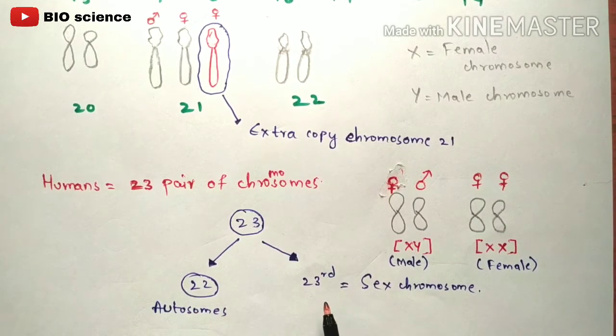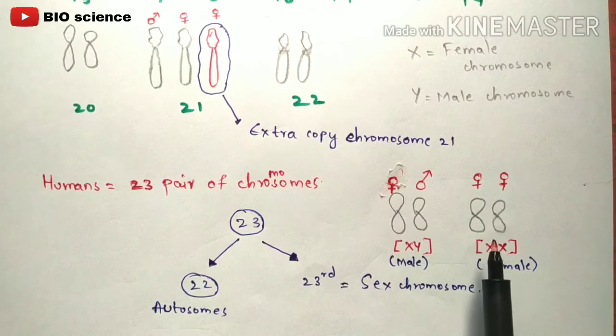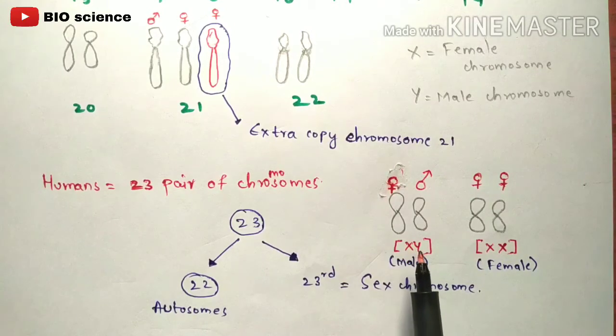What is meant by the sex chromosome actually? The sex chromosome is nothing but the 23rd pair of chromosomes, which mainly helps in determining the sex of a person, whether the person is male or female. If the person is female, then the chromosome makeup will be XX. If the person is male, then the chromosome makeup will be XY, X and Y.